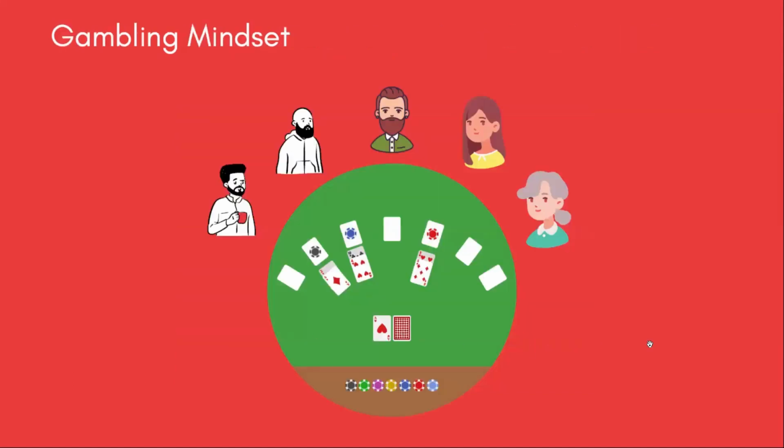Now, gambling mindset. Many people consider trading another form of gambling and take their trades without any logical reasons. In one of his articles, world famous trader H.I. Kota says, everybody gets what they want out of the market. I will repeat, he says, everybody gets what they want out of the market.